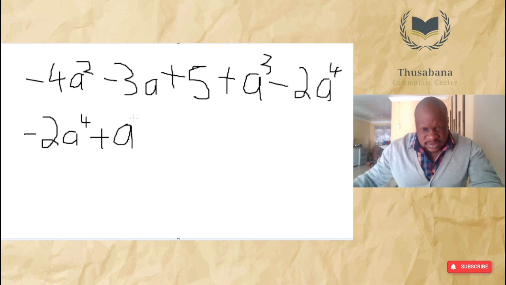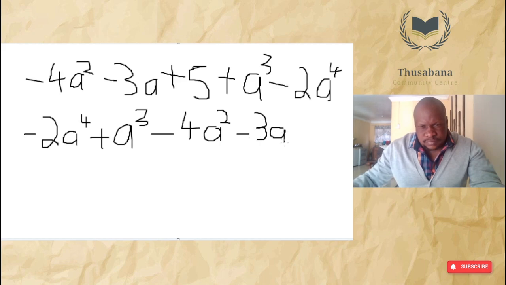Okay, believe it or not, this is a to the power of 3, then minus 4a to the power of 2, and then minus 3a, right up to plus 5. Now that would be descending order.